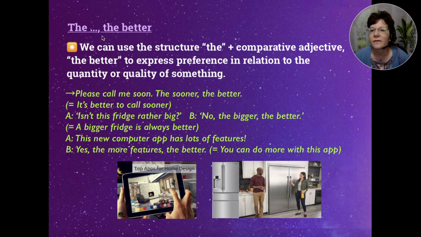Okay. So we have the and the better. We can use the structure the plus a comparative adjective, the better, to express preference in relation to the quantity or quality of something. So, for example, please call me soon. The sooner, the better. Okay, and like we explained in the chart, it's better to call sooner, right? Better to call sooner than later. Or we have, isn't this fridge rather big? No, the bigger, the better. So a bigger fridge is always better.